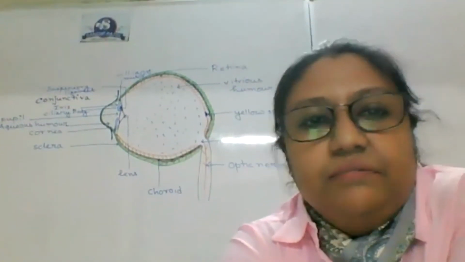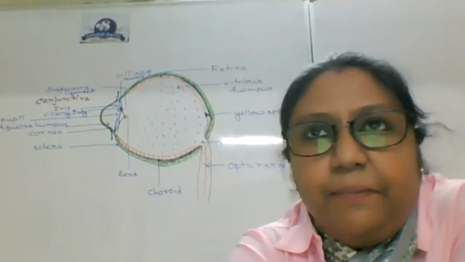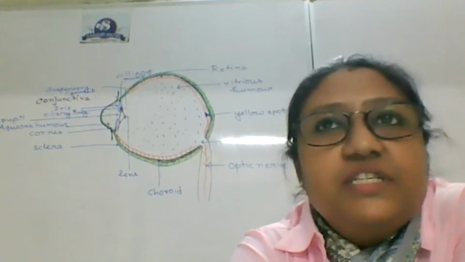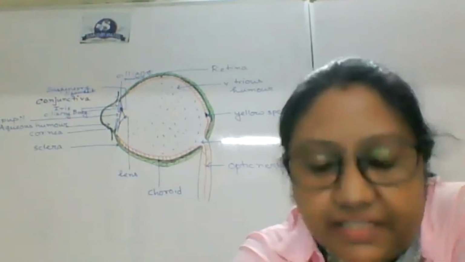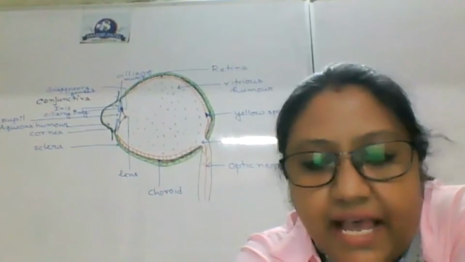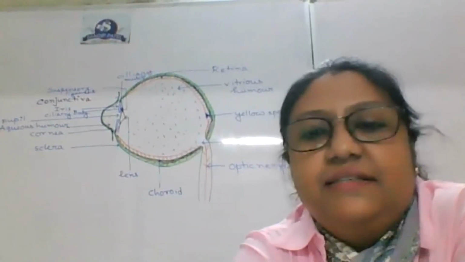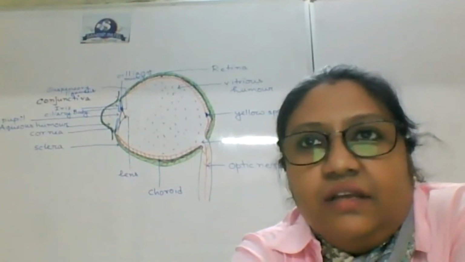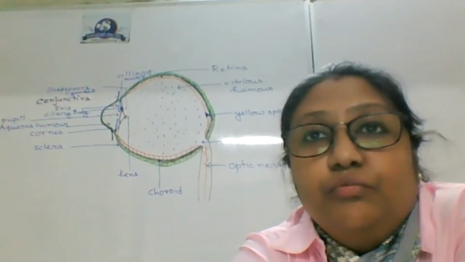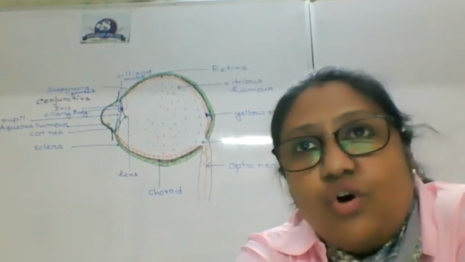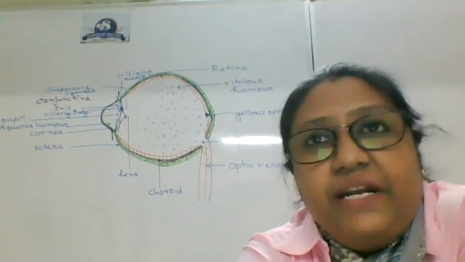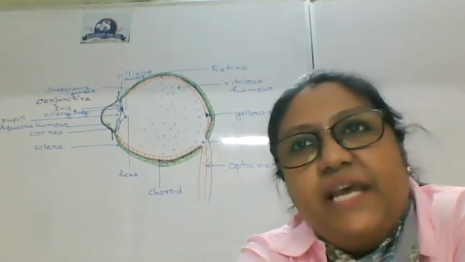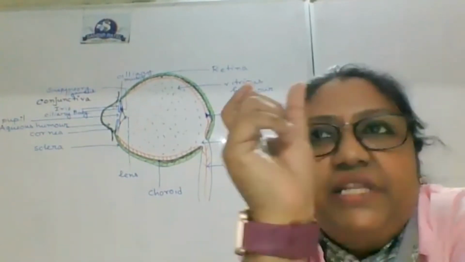Krishang is showing me thumbs up. And it is exactly opposite when I am focusing on the nearest object, that means I am looking at the keyboard of my system. What will happen at that time? The ciliary muscle will get contracted. So the suspensory ligaments are not at all in tension and the lens will be at its original shape and it will be thick.